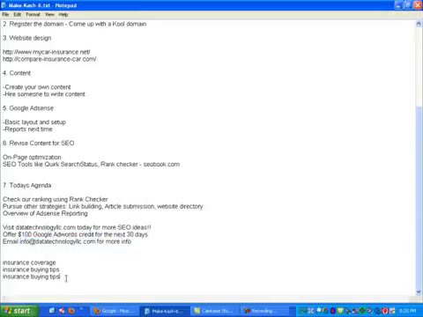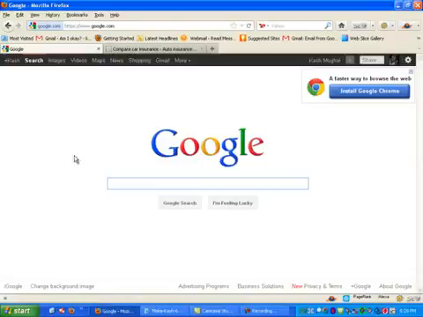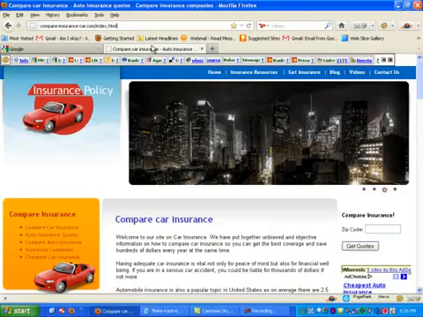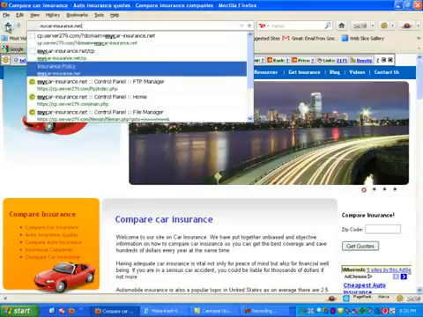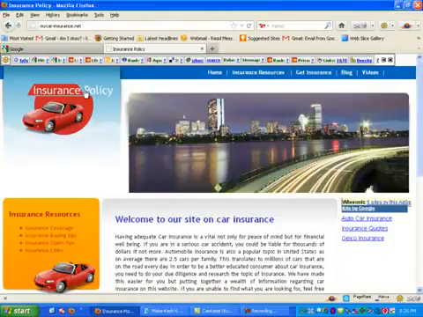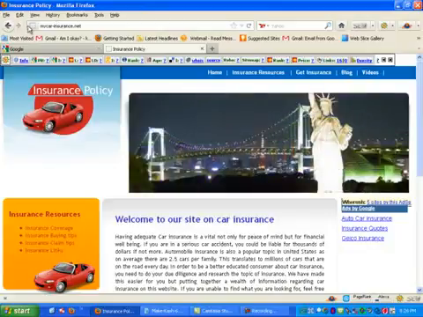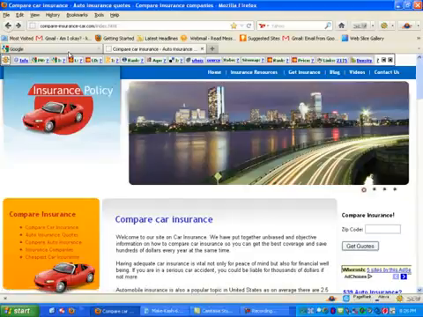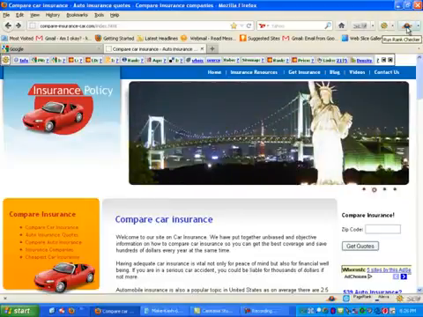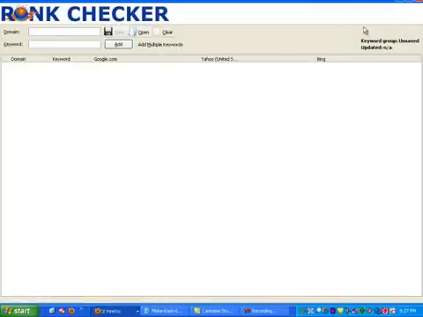So I will actually be using these. Let me switch to the internet, and the website, like I mentioned, is compareinsurance.com. If we were to look at our other site, it is also in fact almost identical. This one actually is still in progress. So for today we will focus on the compare site, and then as far as ranking, the way to do that is we're using Rank Checker, which is this icon over here. If you have Firefox, you can get an add-on for that.